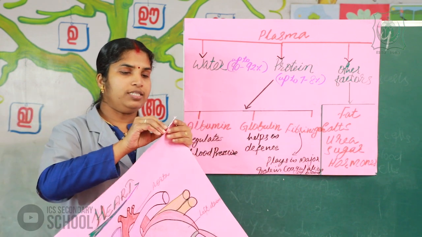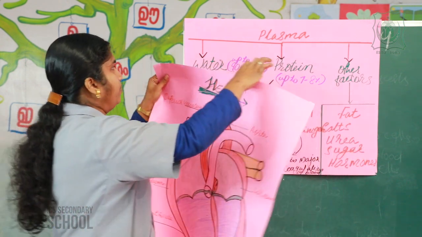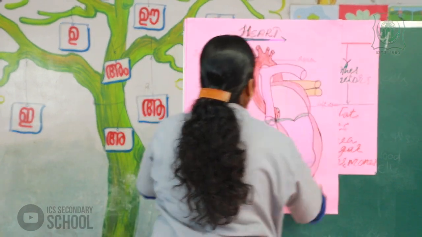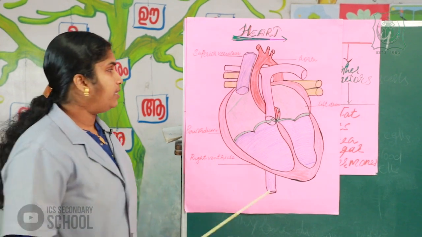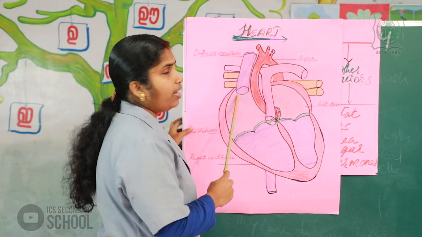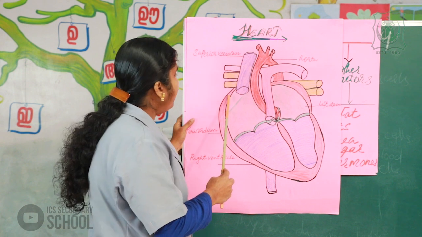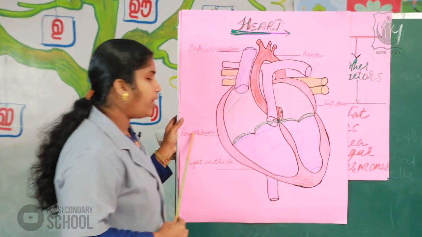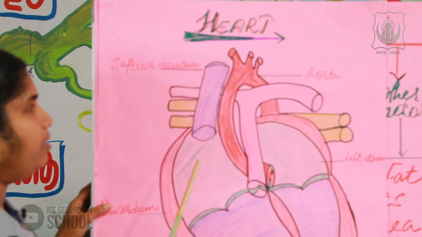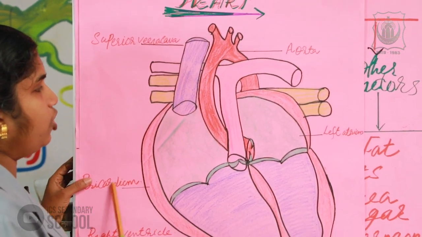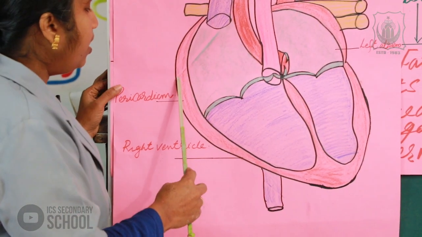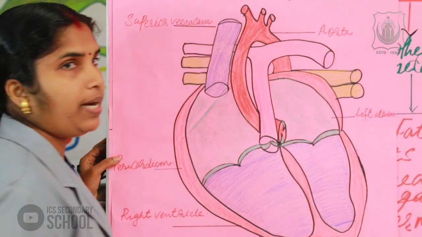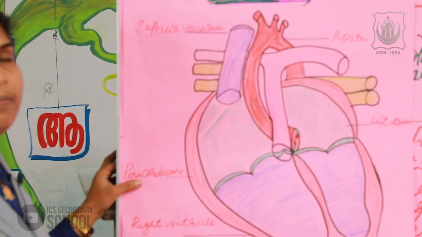How is this heart? Okay, please listen to the structure of the heart. In this heart, we can see a double layered protective membrane. This protective membrane is known as the pericardium.